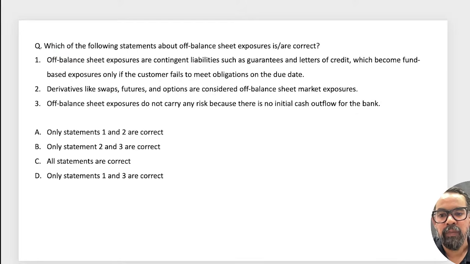Next one guys. Off balance sheet exposures. Off balance sheet exposure.